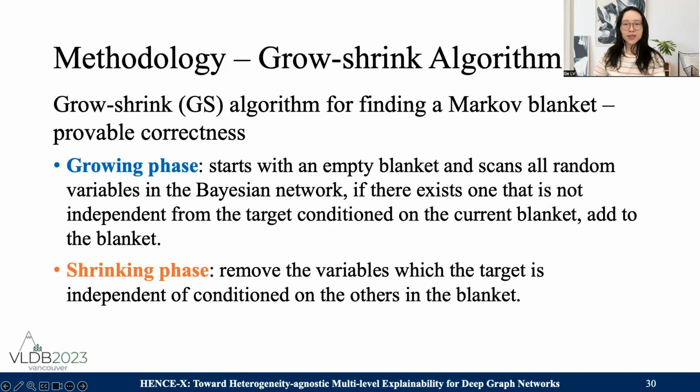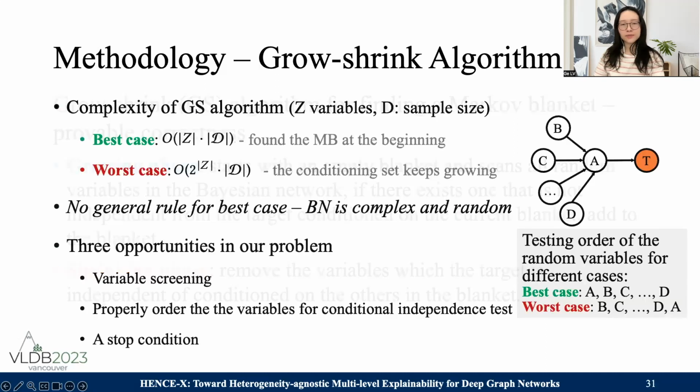In the growing phase, the algorithm starts with an empty blanket and scans all random variables. If there exists one that is not independent from the target conditioned on the current blanket, we add it to the blanket. And then in the shrinking phase, it just removes the variable which the target is independent of conditioning on the others in the blanket. Complexity of GS algorithm depends on the order of conducting conditional independence test.